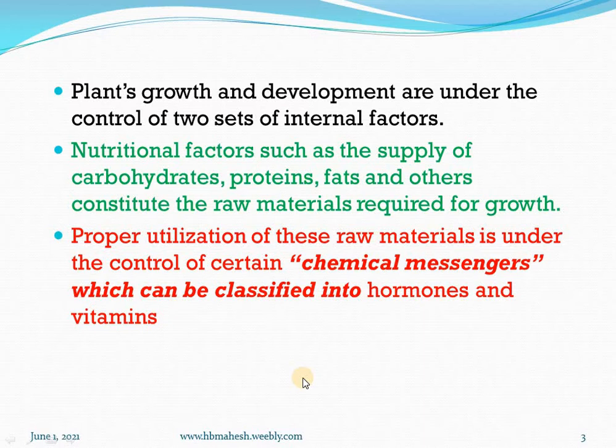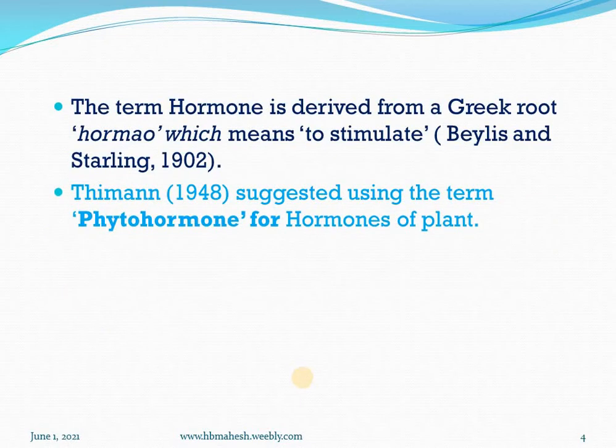The second thing is proper utilization of these raw materials, which is under the control of certain chemical messengers that can be classified into hormones and vitamins. These two are the internal factors which control plant growth and development.